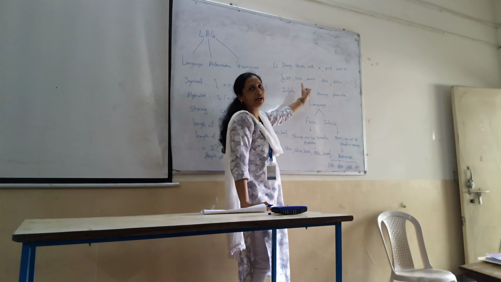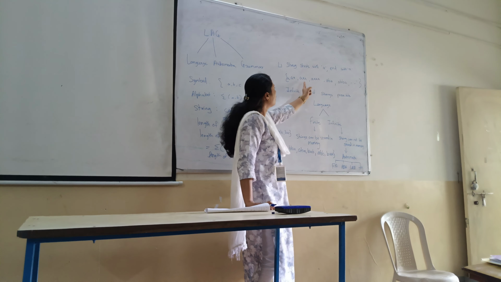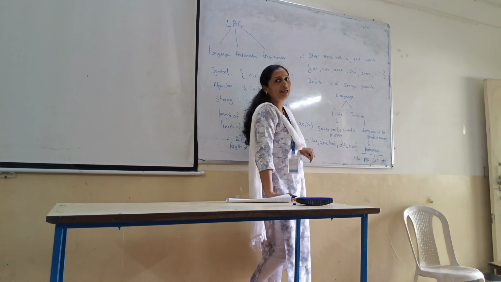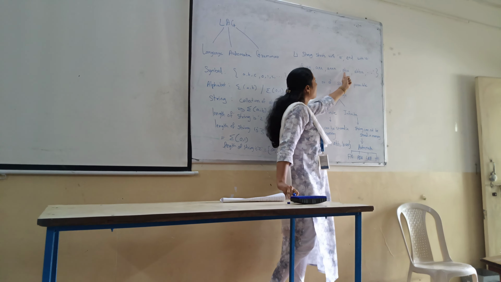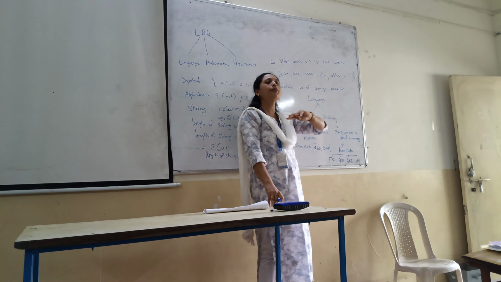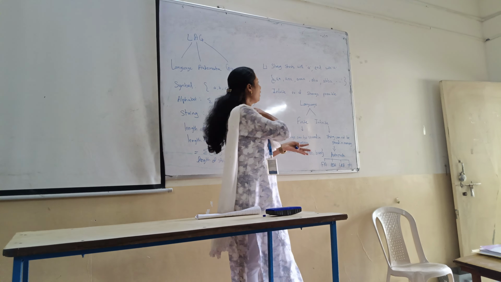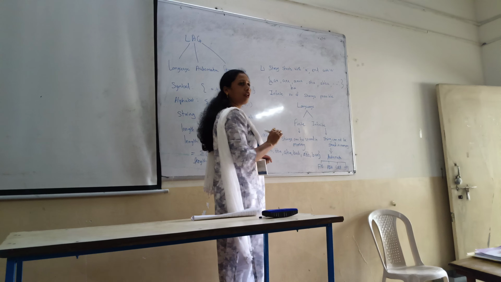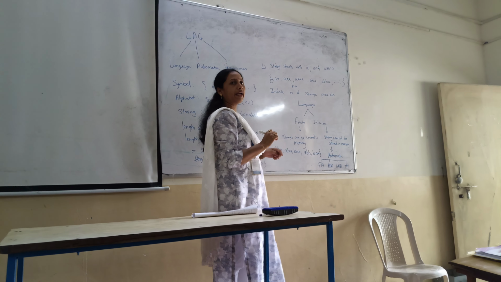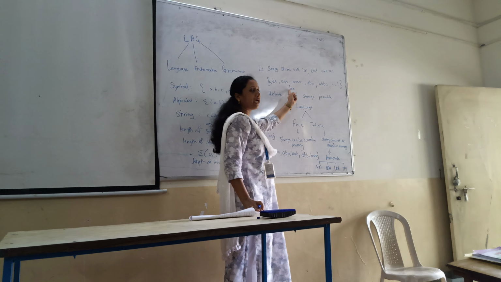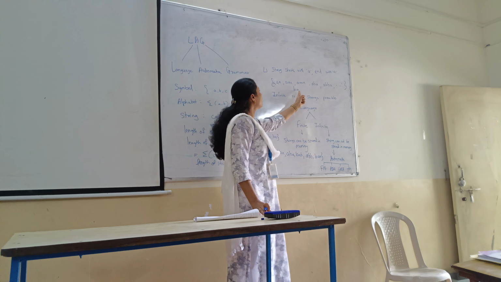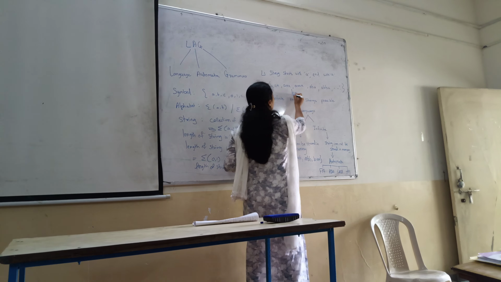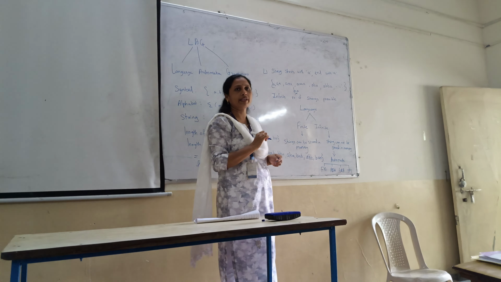Again AA we can have, triple A we can have. How? See, starting with A, ending with A. Can we have ABA? Yes. Starting with A, ending with A. In between you can write anything. Okay? Can we have BA here? No. Why? Because my string should start with A, end with A, and here it is starting with B. That's why this string is not valid.